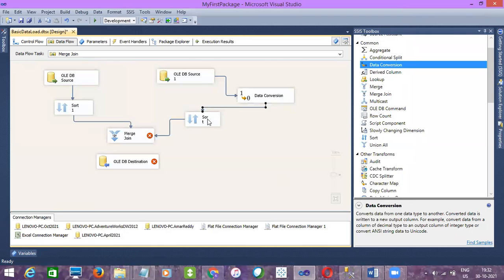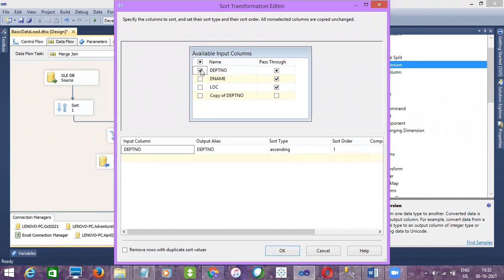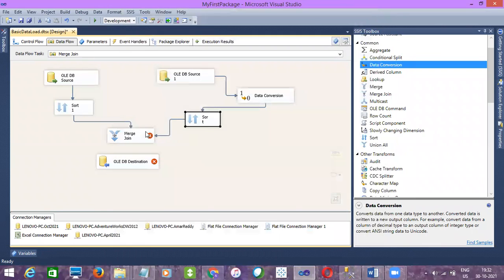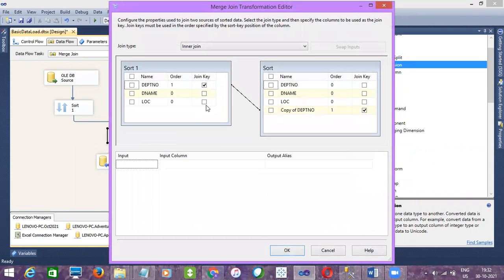Okay, and here in the sorting, instead of doing it for this one, you have to sort on whatever column you are using over there. So do it for the copy of department number, remove it, and then I can reconnect it. See, now it automatically pointed.